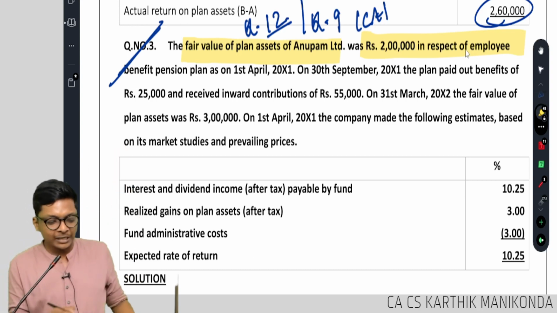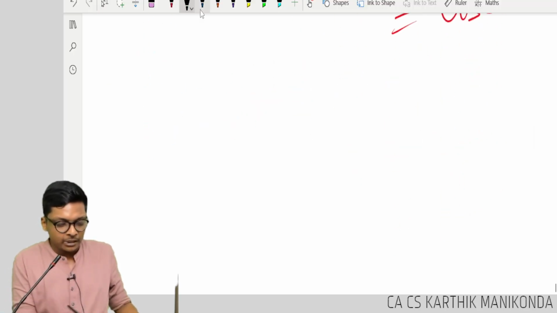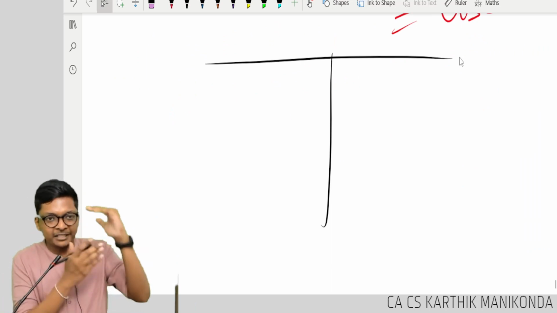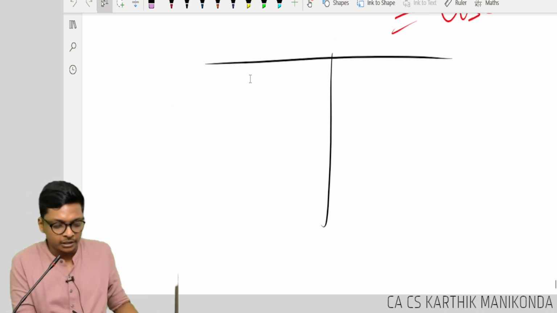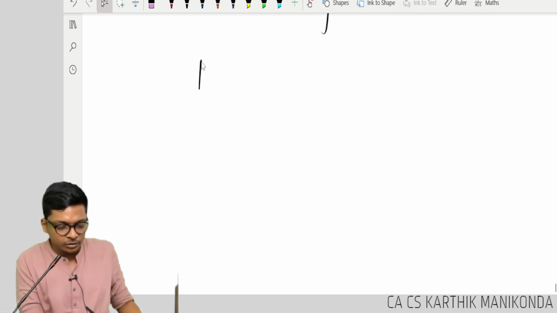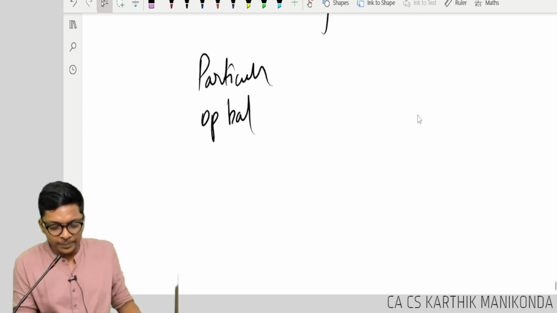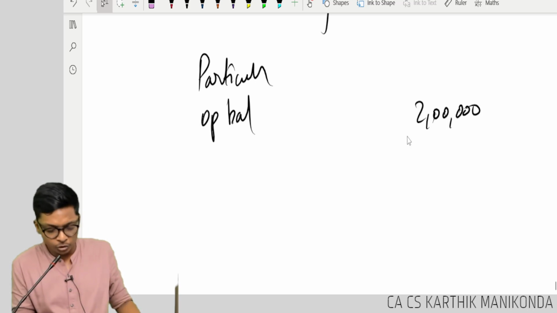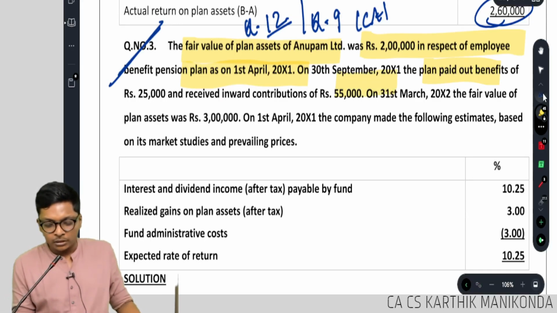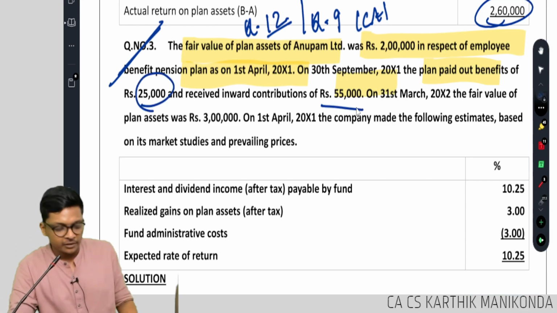2 lakhs on 1st April, so opening balance. Let me prepare a ledger. You can prepare a statement, both are fine. A statement is more sensible because this is not a ledger. Let me do it in a statement itself, guys. Particulars. Opening balance, 2 lakhs. On September 30th, the plan paid out benefits of 25,000 and received inward contribution of 55,000.